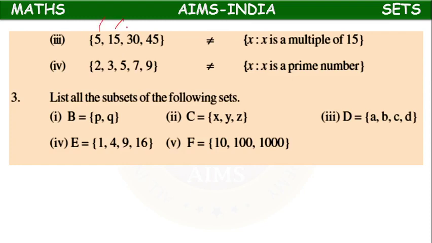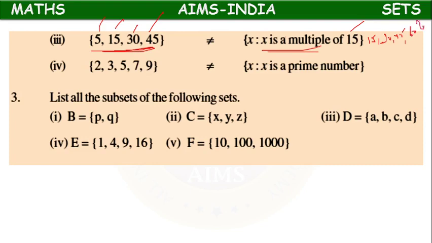Next, {5, 15, 30, 45}. On the right hand side, x is a multiple of 15. Multiple of 15 means it starts from 15: 1 times 15 is 15, then 30, 45, 60.